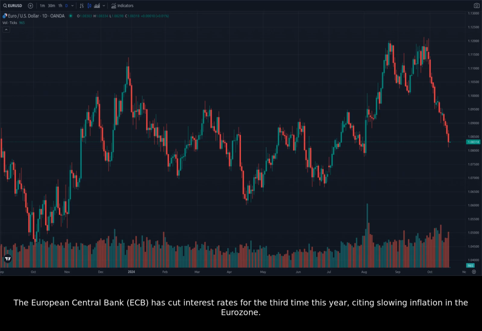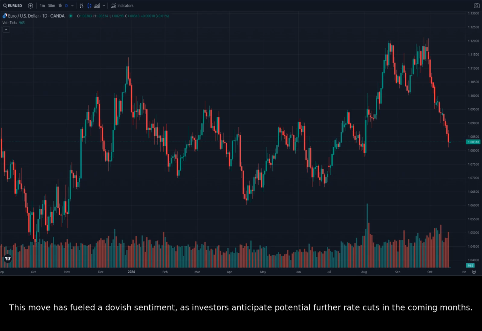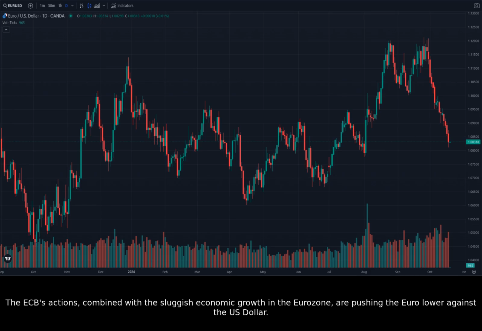The European Central Bank, ECB, has cut interest rates for the third time this year, citing slowing inflation in the Eurozone. This move has fueled a dovish sentiment as investors anticipate potential further rate cuts in the coming months. The ECB's actions, combined with the sluggish economic growth in the Eurozone, are pushing the euro lower against the US dollar.